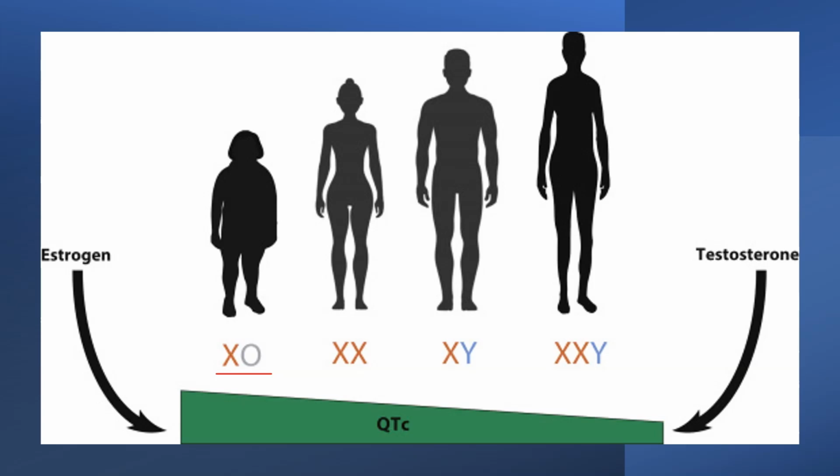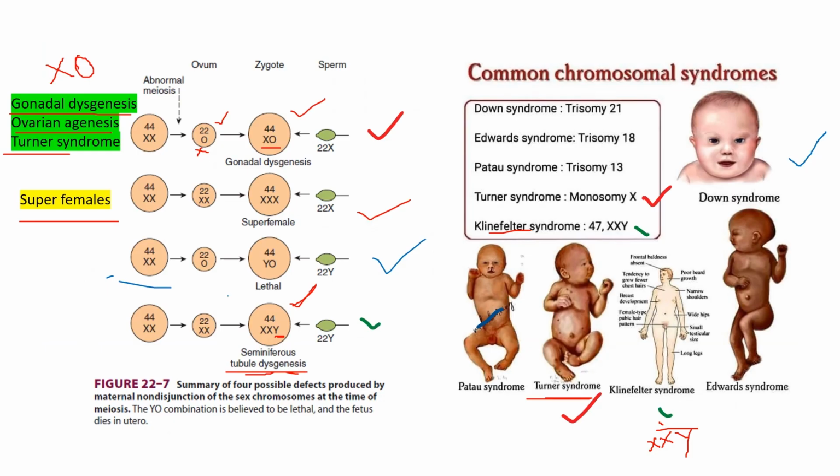Okay. Another pattern we observe is the XXX chromosome pattern, or triple X syndrome, or super female. The XXX chromosomal pattern is relatively common and is often not associated with characteristic abnormalities. Individuals with this pattern may not exhibit significant clinical features, making it a less overt syndrome.